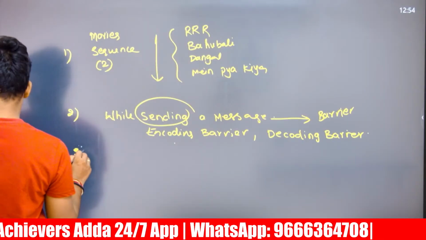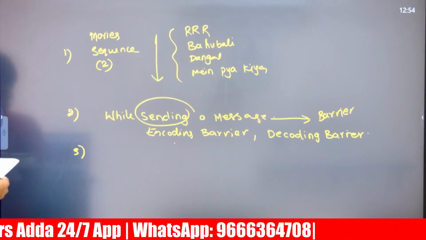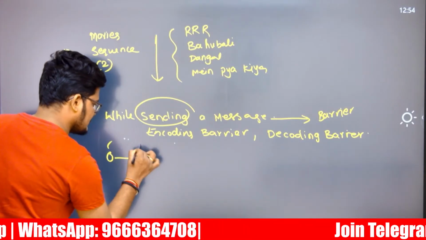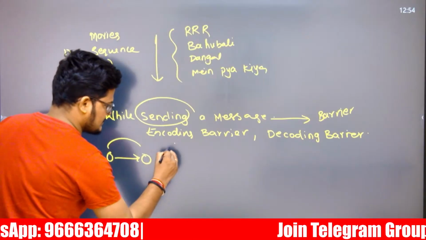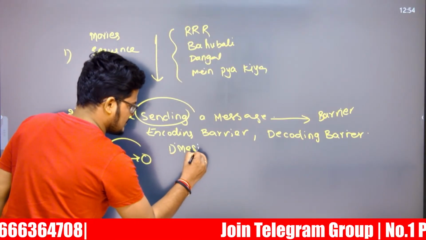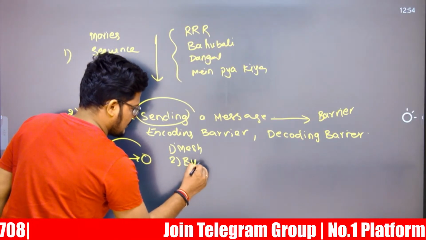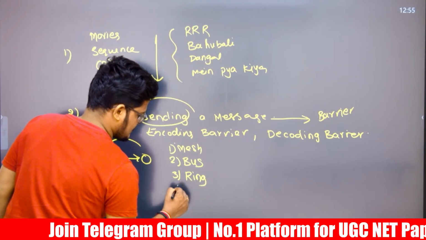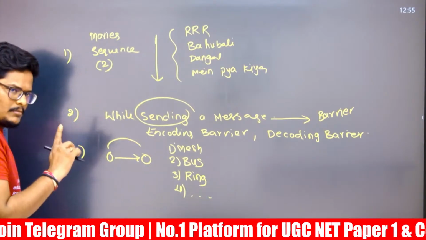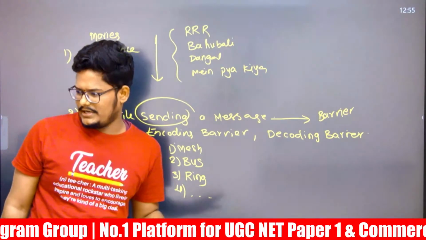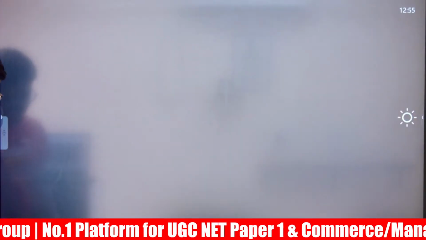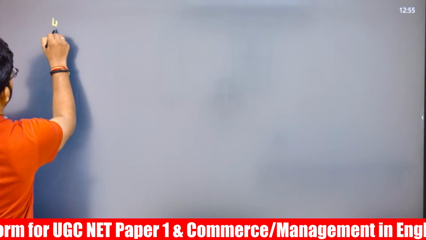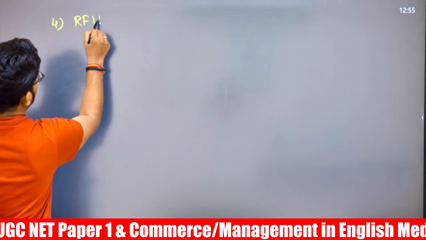Next, there is a question related to mesh topology. When one computer is connected to another computer, what type of network topology will be there? Mesh topology, bus topology, ring topology. Network topology has been asked. There is one more option, but the answer looks like bus topology according to the given information.